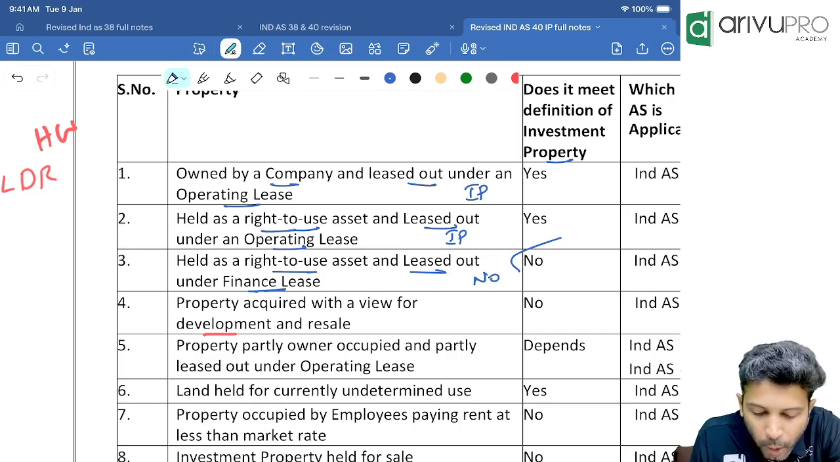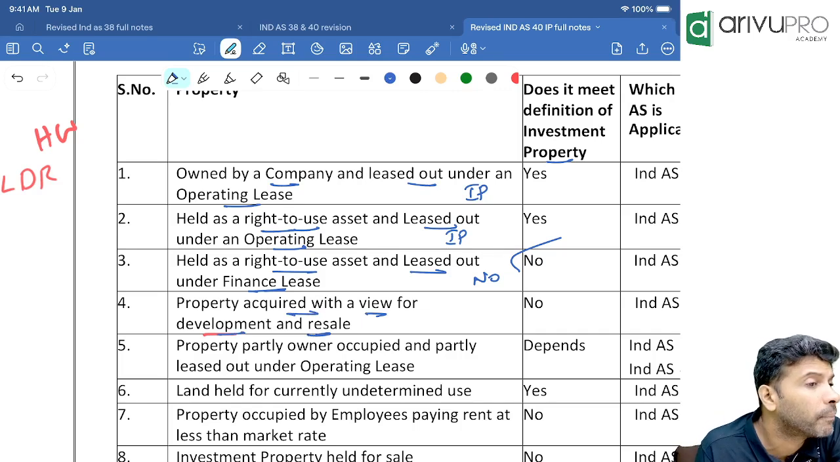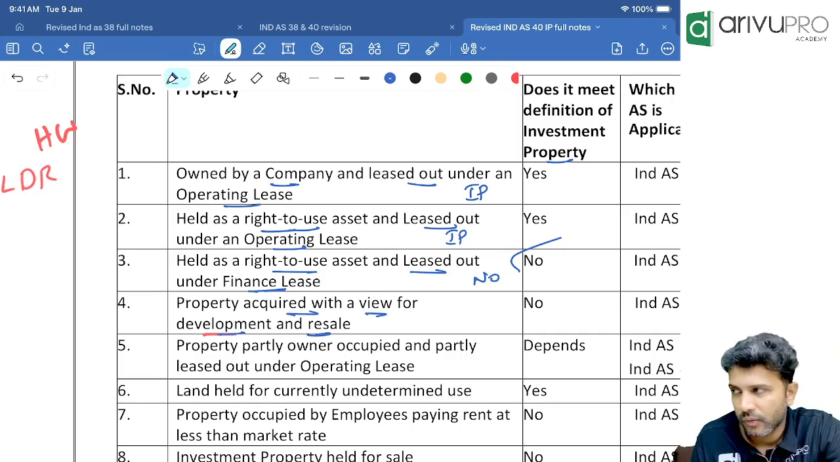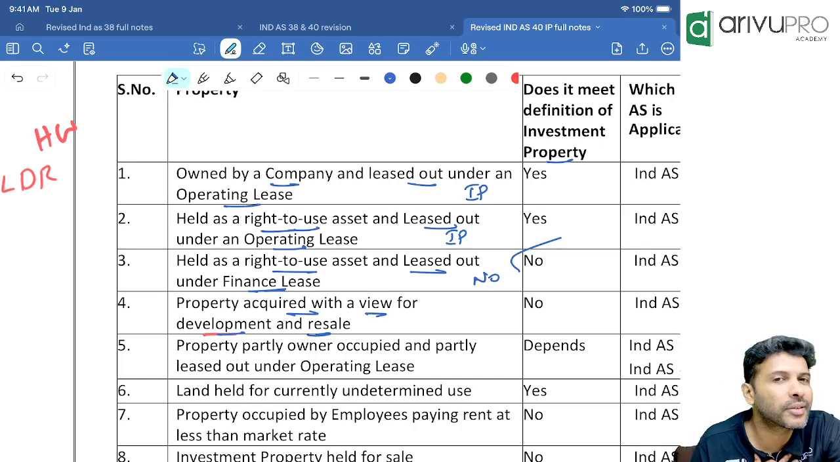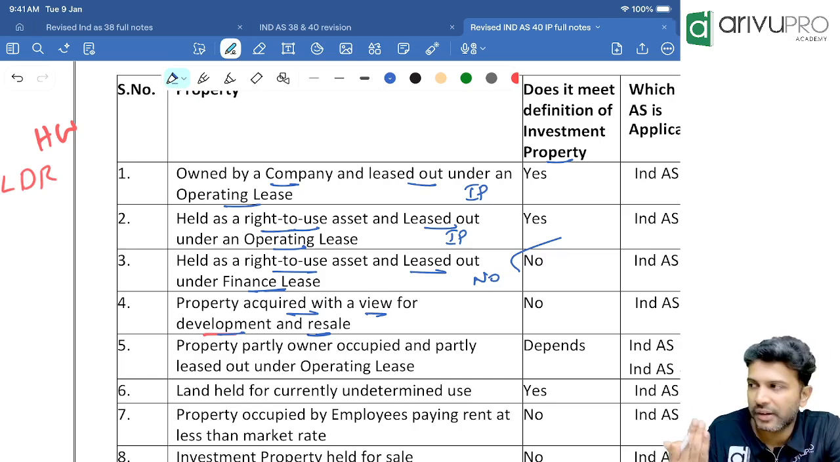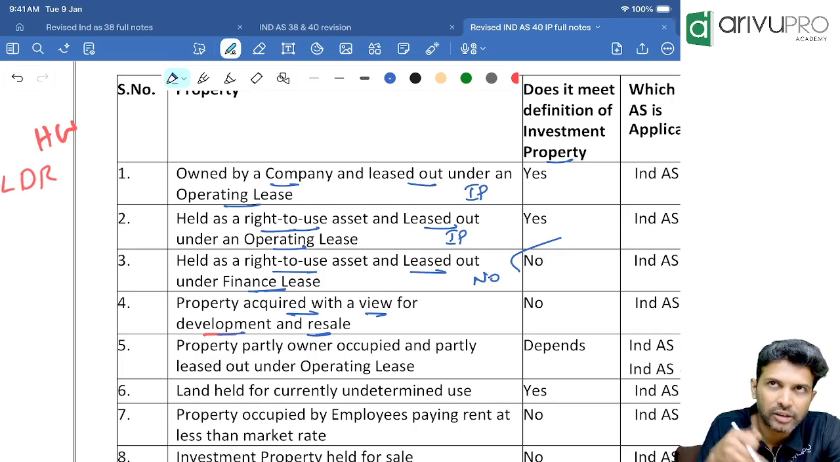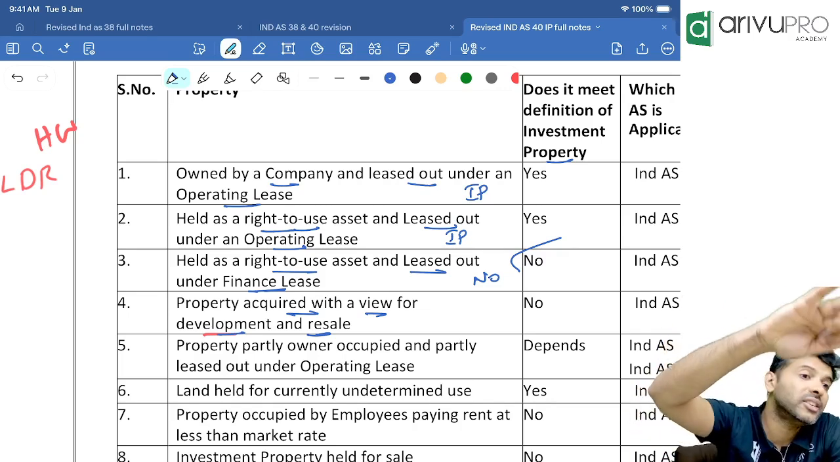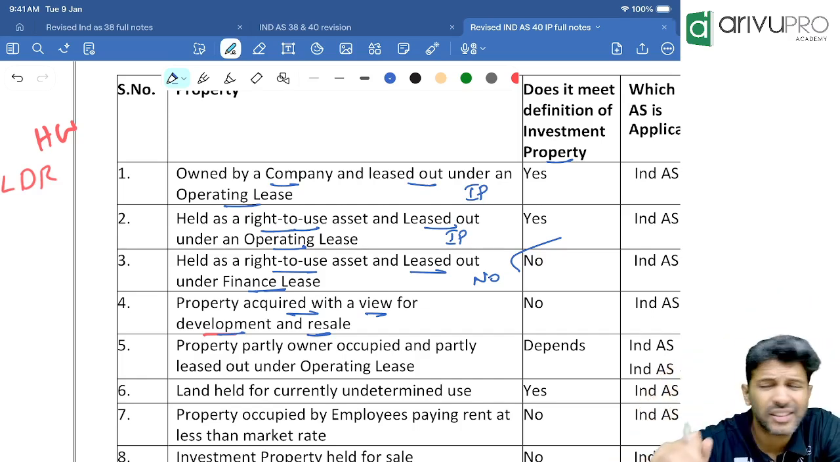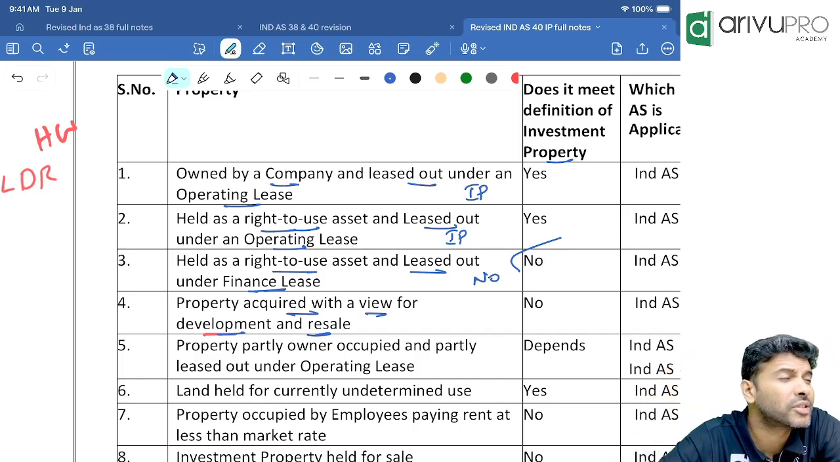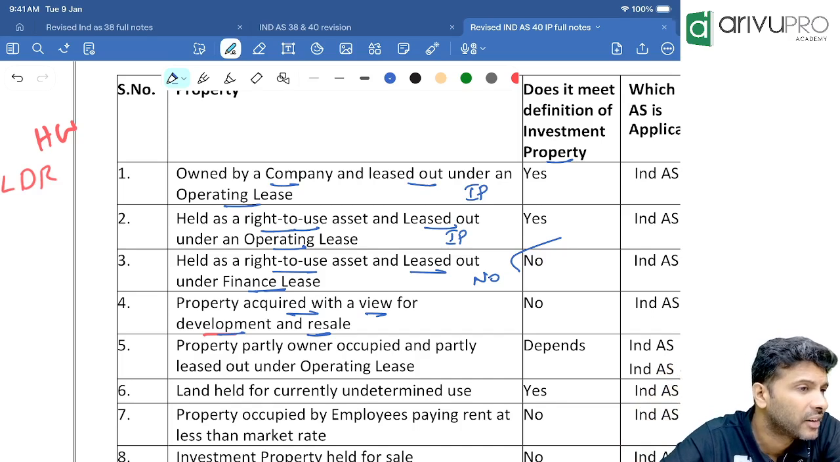Okay. Property acquired, we have purchased with an intention to develop and resell. We have purchased a property. What is our intention? We will develop it. Maybe we purchase the land. On that land, we will construct a building and sell it. Sir, selling land and all in the ordinary course of business is what? Investment property or inventory? Inventory.